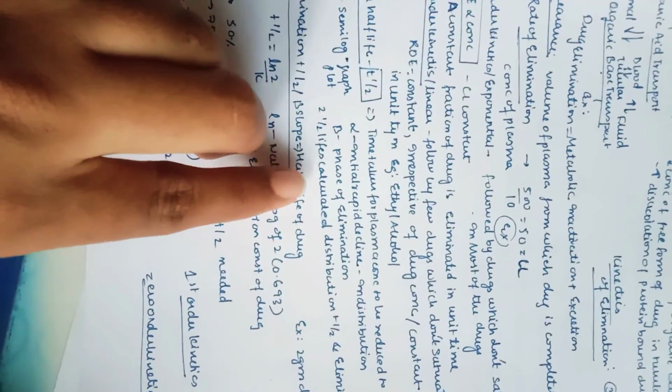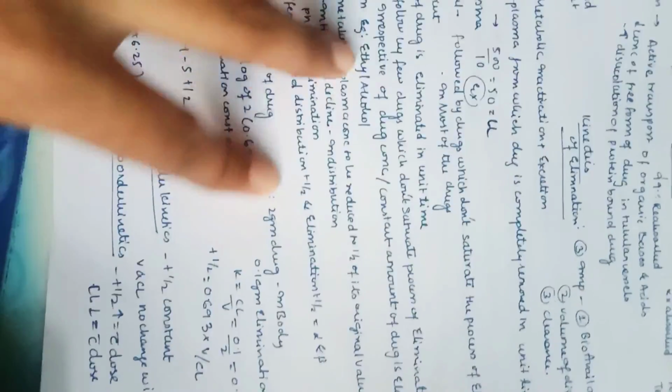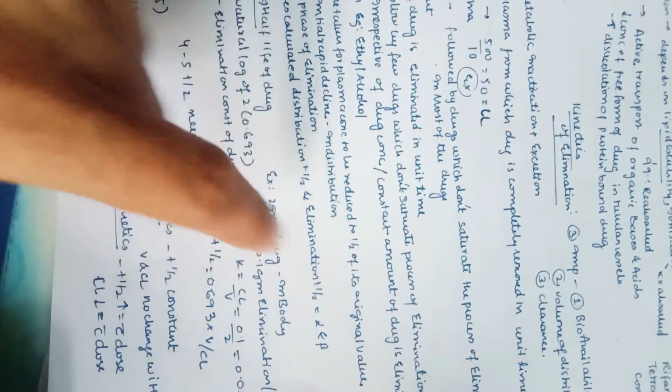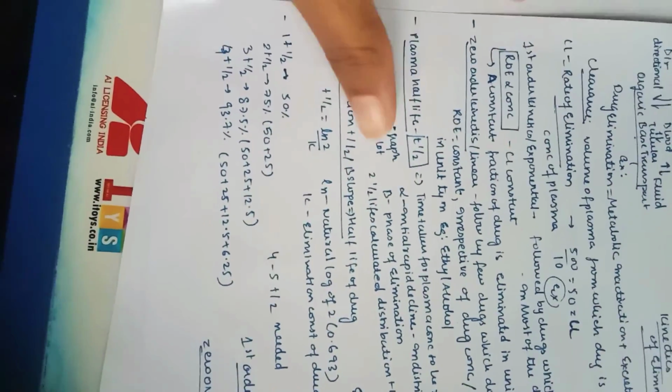So two half-lives are calculated, the distribution half-life and the elimination half-life, represented by alpha and beta. Let us check out plasma half-life with this graph so that we can understand it.